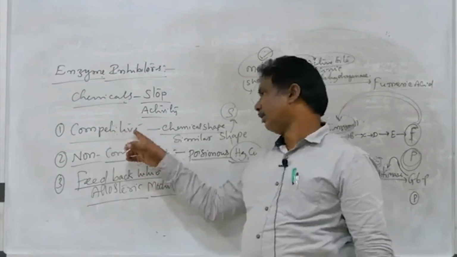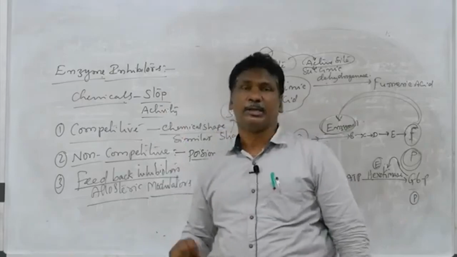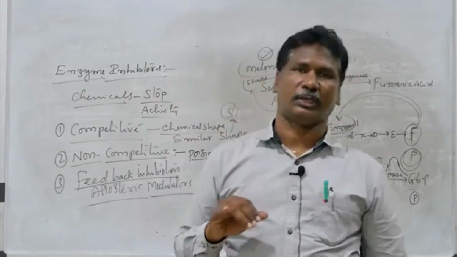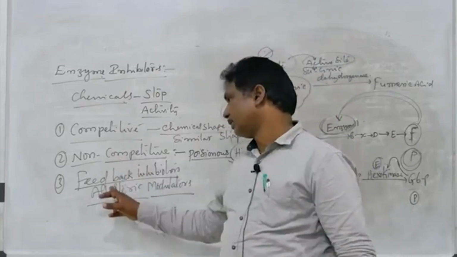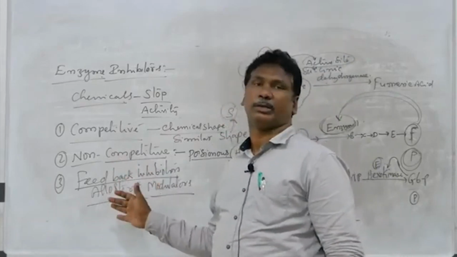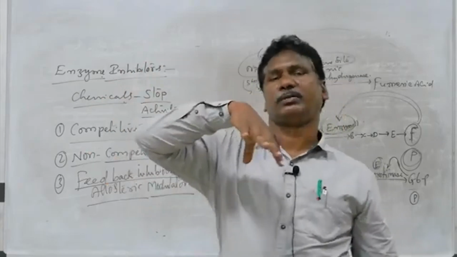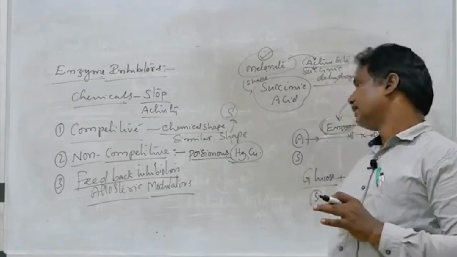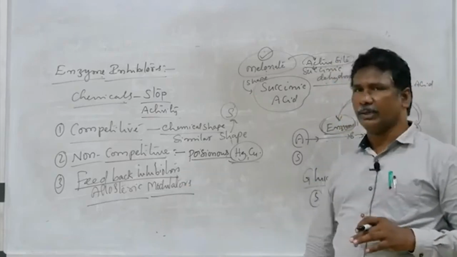Competitive inhibitors occupy the active site. The shape of the chemical resembles the substrate. Non-competitive inhibitors are poisonous substances. With feedback, the accumulation of end product can inhibit the activity of the enzyme involved in the first reaction. So that is feedback inhibitors.